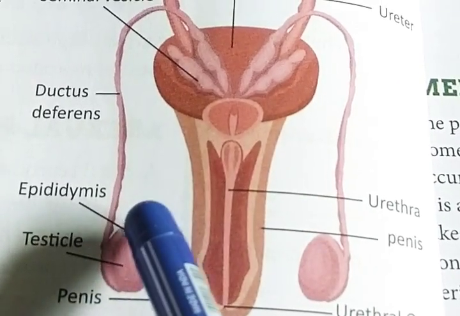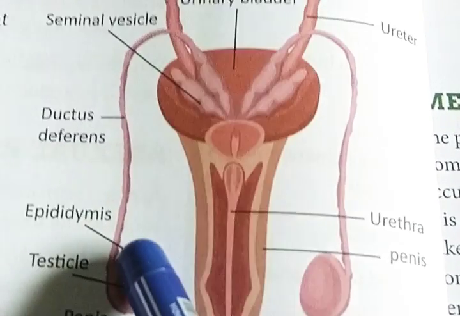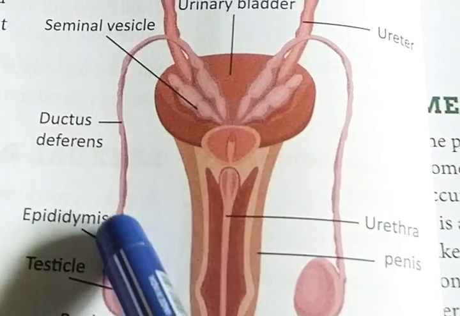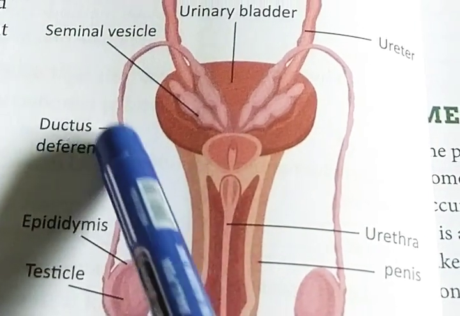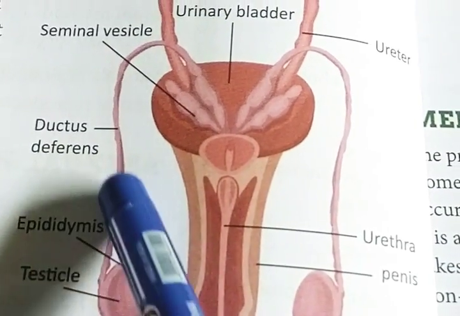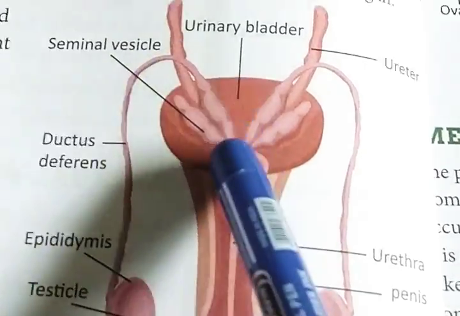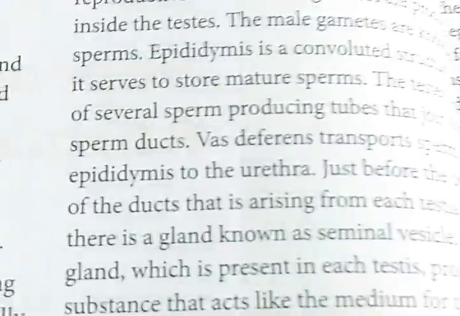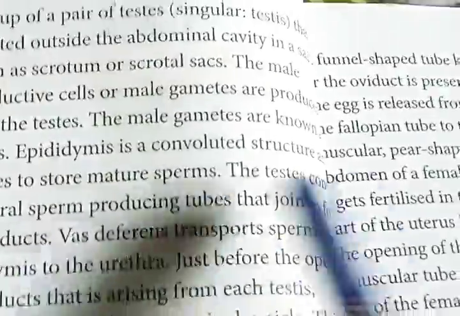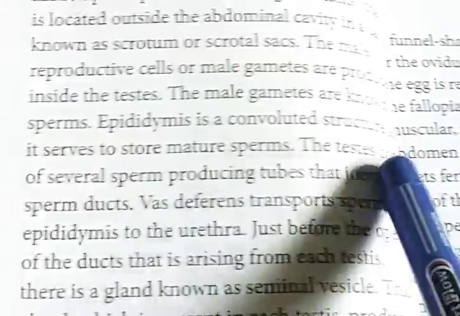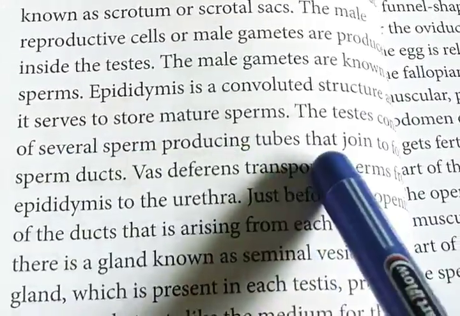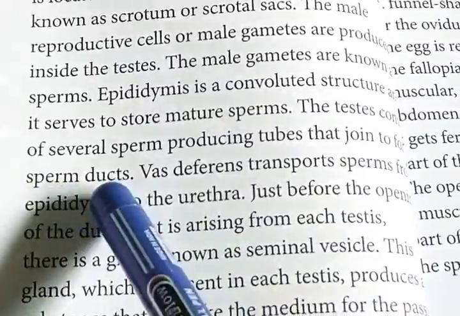Basically, it helps to store the matured sperm, and from that arises the sperm duct. It actually helps to carry the sperm to the seminal vesicle. Look at the picture. The testes consist of several sperm producing tubes that join to form a sperm duct.